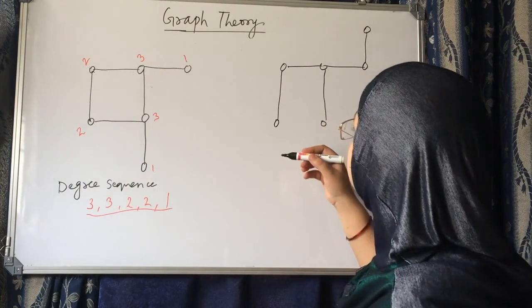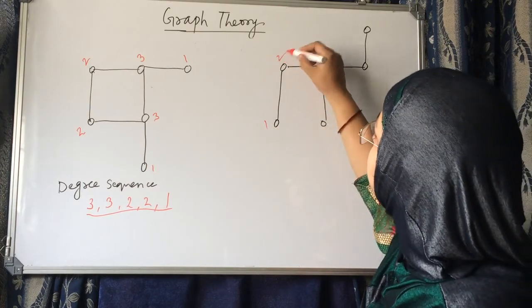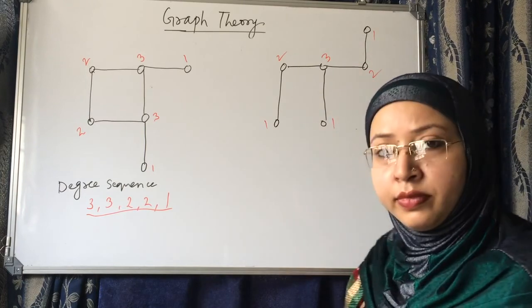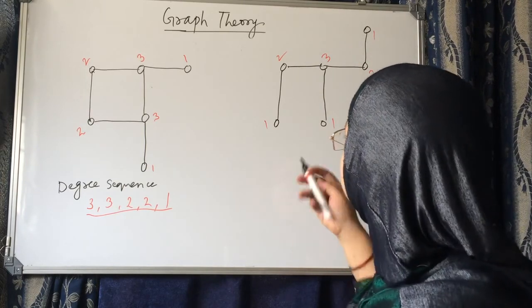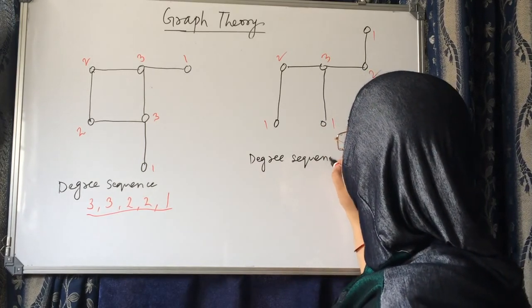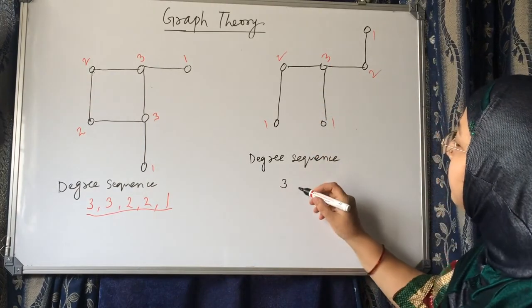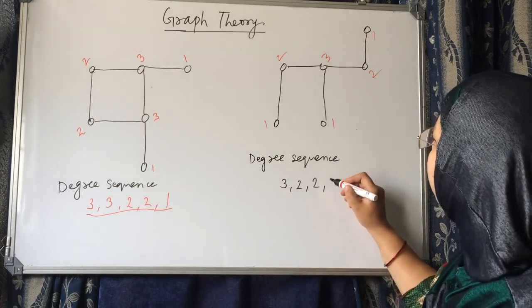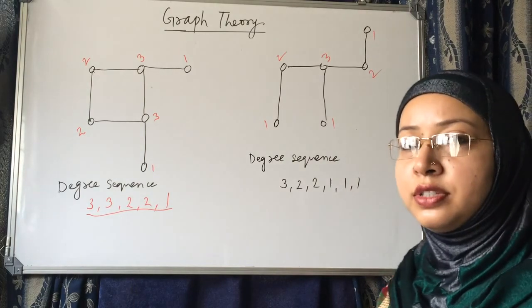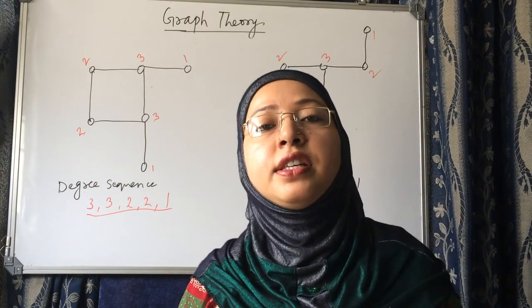Now let's write the degree sequence of this graph. Its degrees are 1, 2, 3, 2, 1, 1. So what will be the degree sequence of this graph? In non-ascending order: 3, 2, 2, 1, 1, 1. We'll use this degree sequence in finding whether a simple graph exists or not.